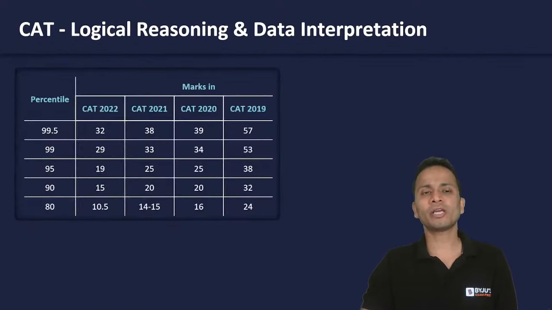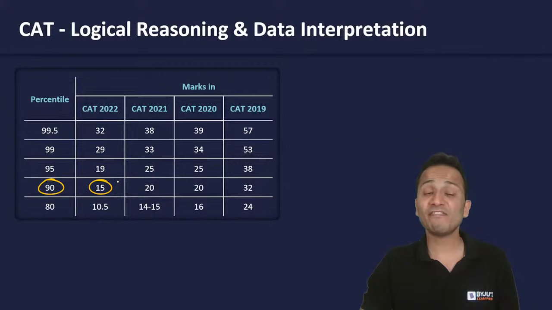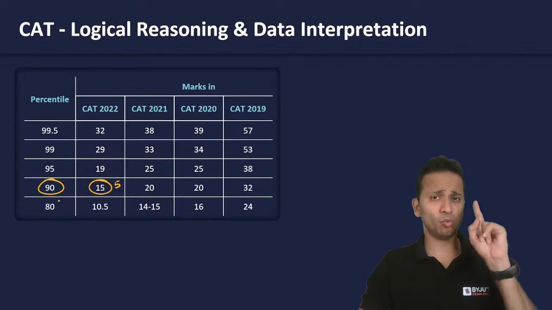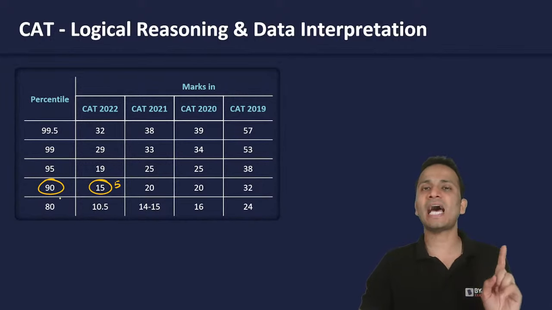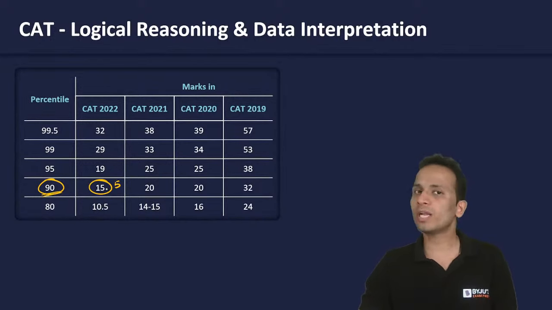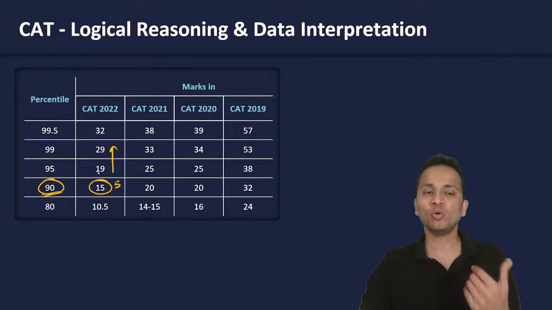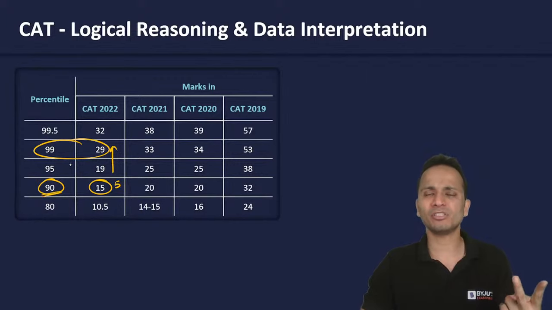All right, now talking about score versus percentile, again let's look at the magic number. So at a score of 15, effectively 5 correct, you are getting 90 percentile. So in CAT 2022, if you select one complete set of 5 questions, there were 4 sets of 5 questions each, you select one set, completely finish it, all 5 correct, you will get 15 marks and will get 90 percentile. Over and above, it is a bonus. Fine, if you are able to do 2 sets, you will get 99 percentile, right?